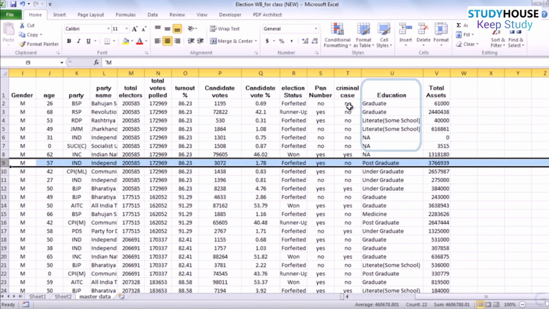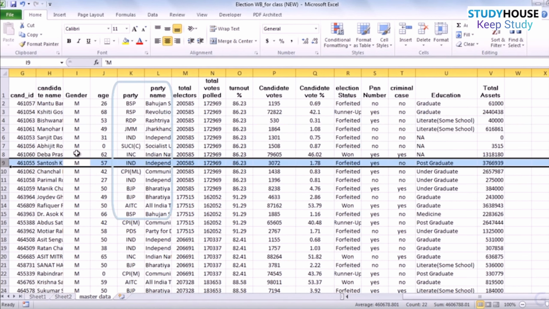The second variable of interest could be how educated the candidate is. The third could be how rich is the candidate. The fourth could be, if the candidate is from a recognized political party, or is he one of the independent political parties or an independent candidate? So these are the set of variables which we can think of. You can try some more variables from this particular exercise and see which explains or predicts better, but I'm going to stick to only this set of variables which I have talked about.